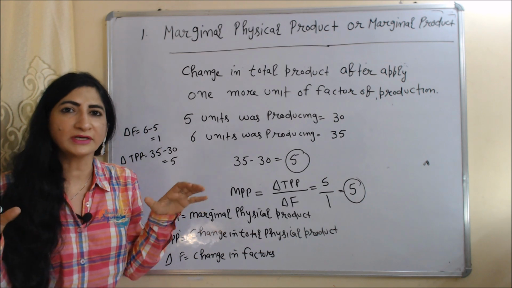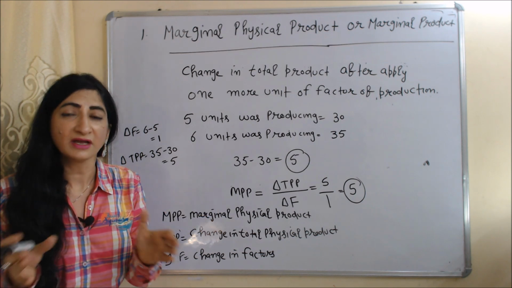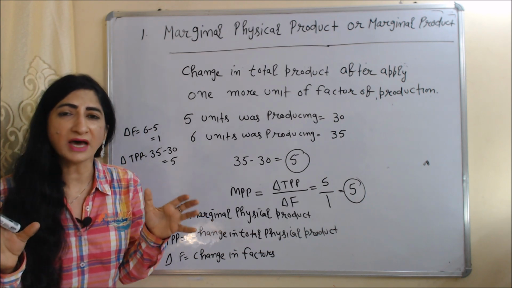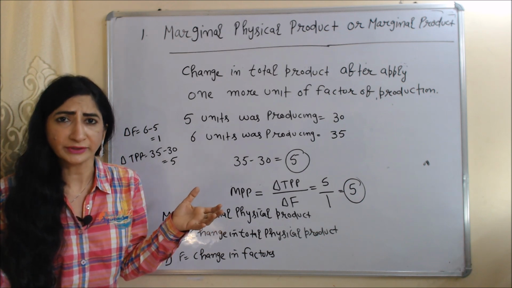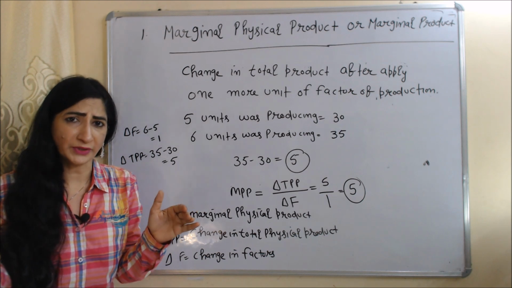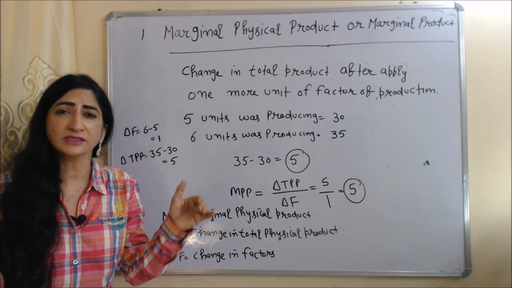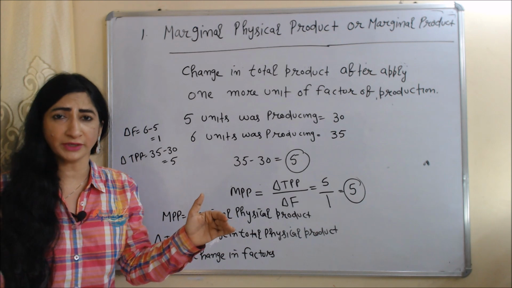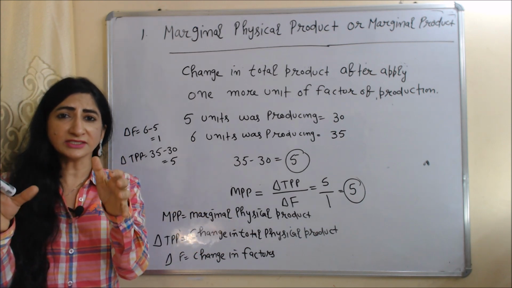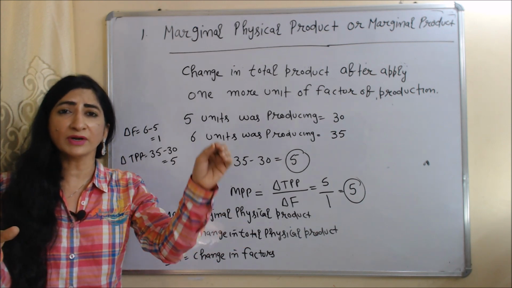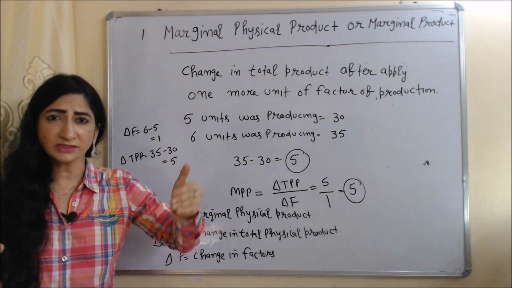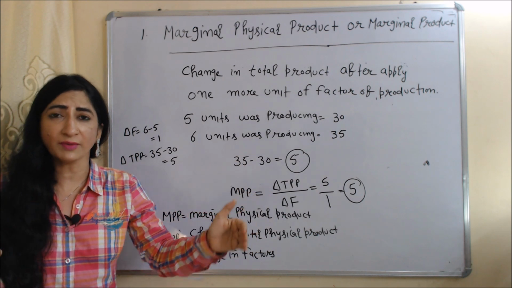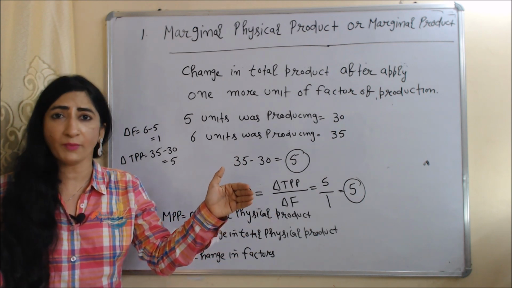Now we are going to talk about the key concepts of this theory. The first key concept is marginal physical product, or we can say marginal product. What is marginal physical product? Marginal physical product means the change in total physical product, or we can say the change in total product, after applying one more unit of a factor of production.